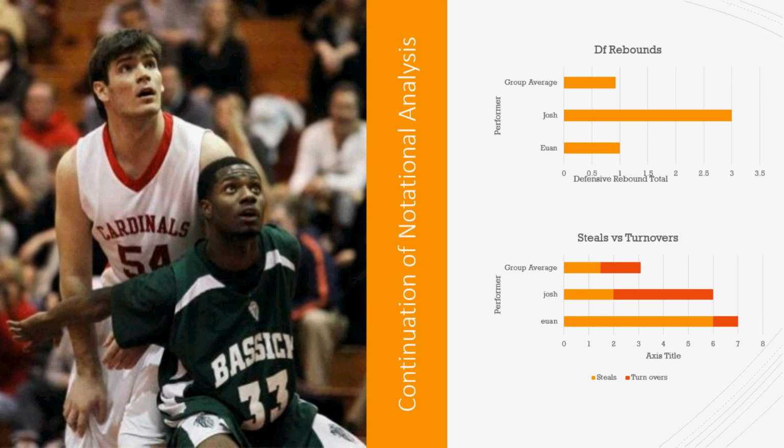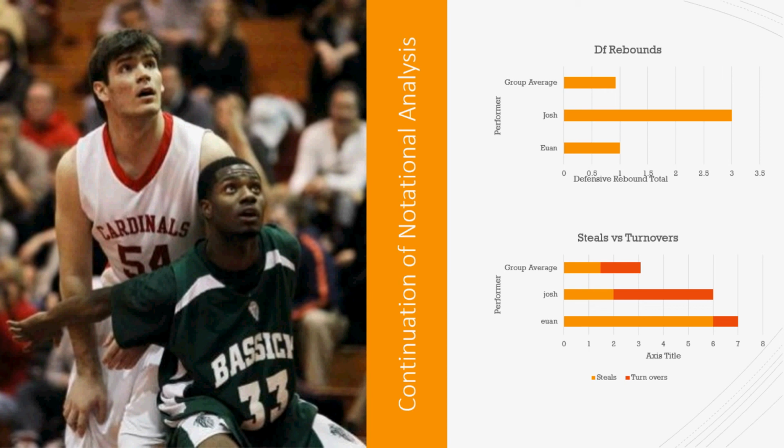Ewan is shown to have stolen the ball, winning possession 6 times in the game, and only giving the ball away once, whereas Josh wins the ball back twice, but manages to give it away 4 times. However, Josh still has a higher stealing average than the group mean, but also gives the ball away more times than the group.